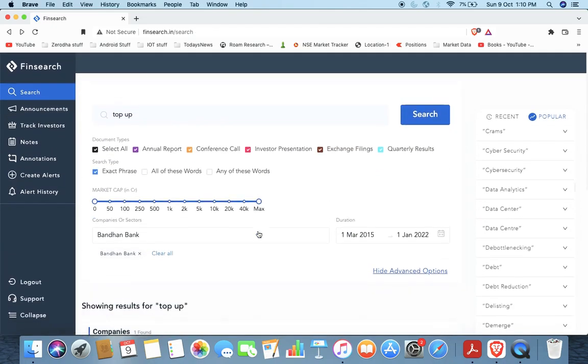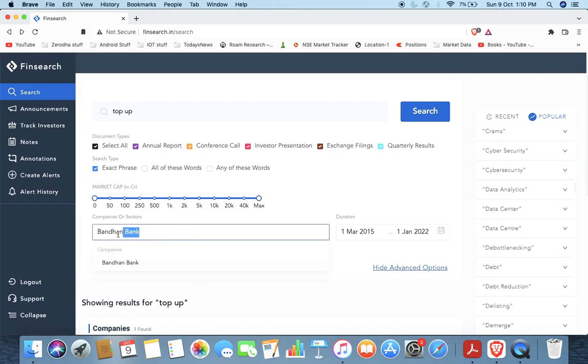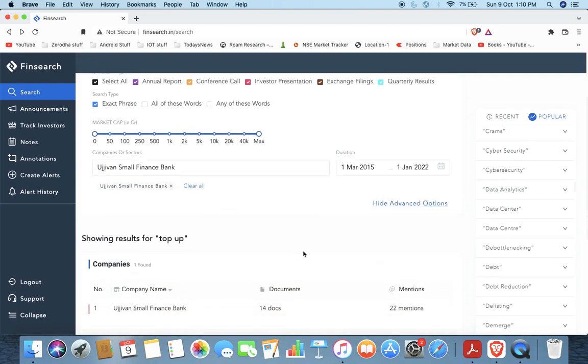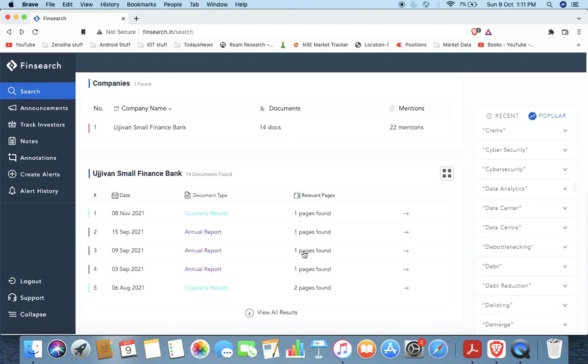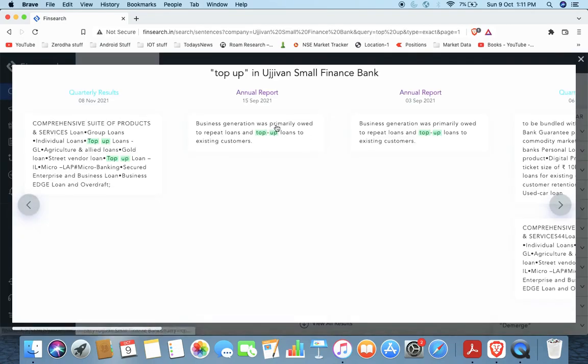Another thing, you say, okay, Bandhan Bank is doing this, what about the other peer banks in microfinance? Let's say Ujjivan, what they are talking about top-up loans. Close it and search. So there are 14 documents. Ujjivan also, at least analysts ask, and they have put it in their annual report: the business generated was primarily owed to repeat loans, top-up loans to existing customers.